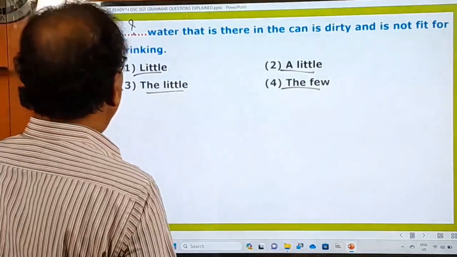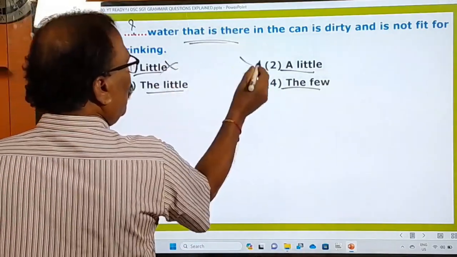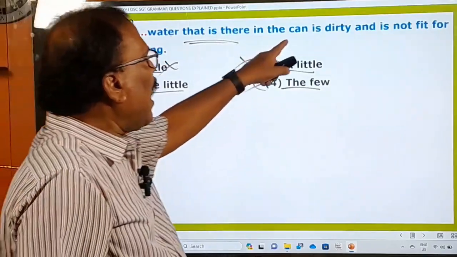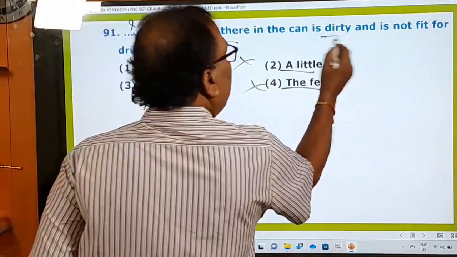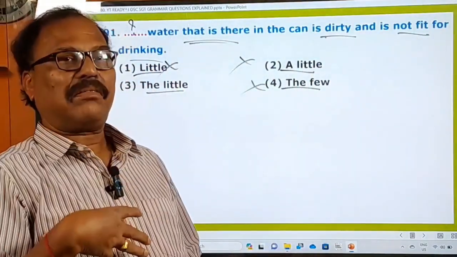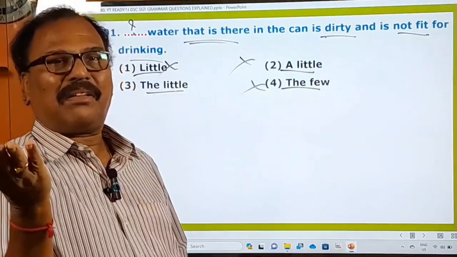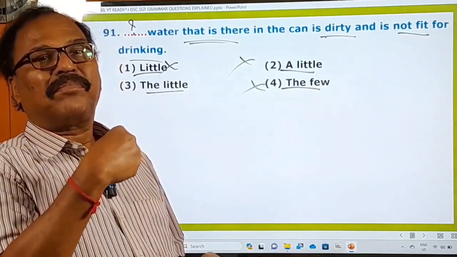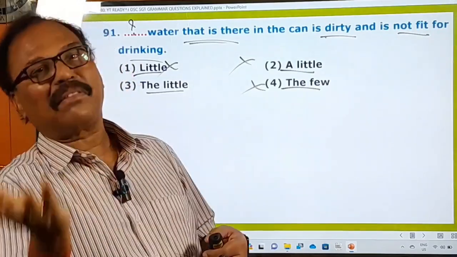So here, little water that is there. That is there, the adjective clause is there. The little water that is there in the can, whatever water there is, that is dirty and not fit for drinking. The little money that was with her, whatever money she had. The little time that we had, whatever time we had.